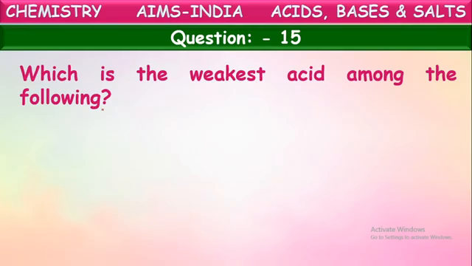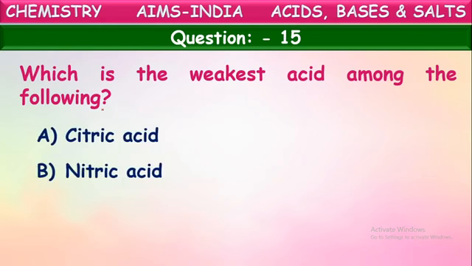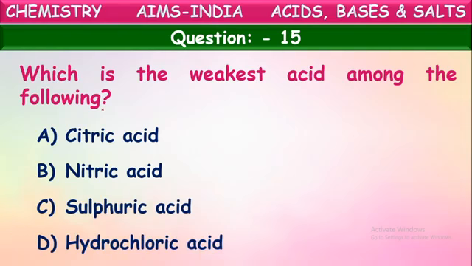Now here they are asking, out of the given options, which is the weakest acid. Let us see the options once so that we can understand. Citric acid, nitric acid, sulfuric acid and hydrochloric acid. Out of these acids, which is the weakest acid, which ionizes a very small quantity on dissolving into water? Check these ones, children. Yes, that is citric acid.